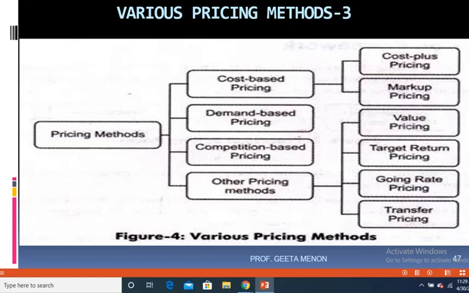Sometimes you find that the demand for your goods is not very strong, and the movement of the goods is very sluggish or slow paced. So to attract more customers into your shop, you may opt for discount pricing. This is basically to increase the customer traffic or the footfalls into your store.